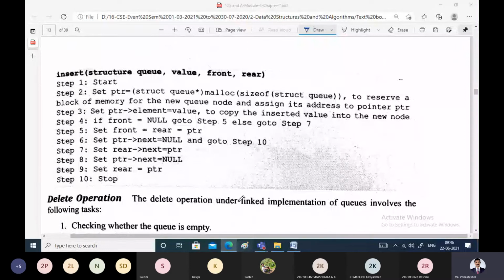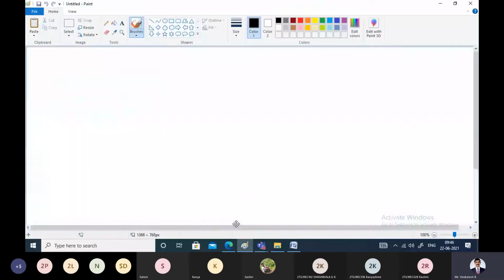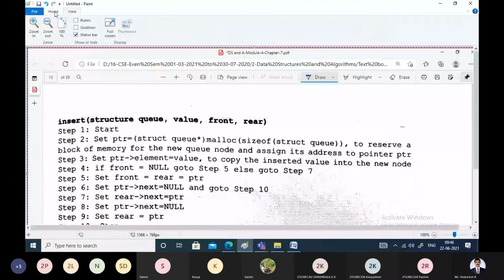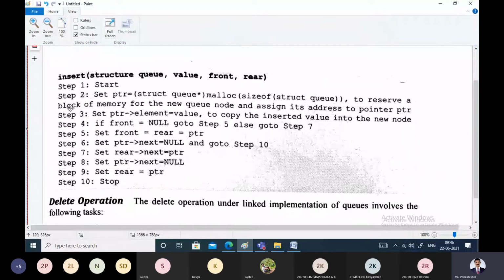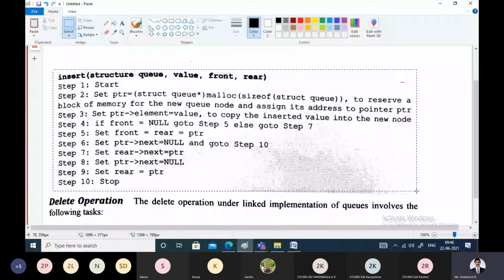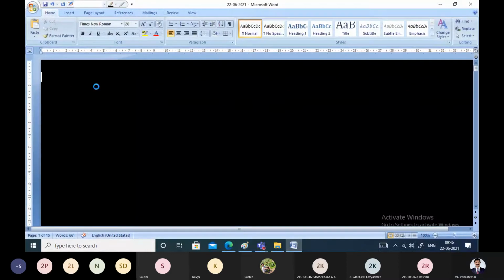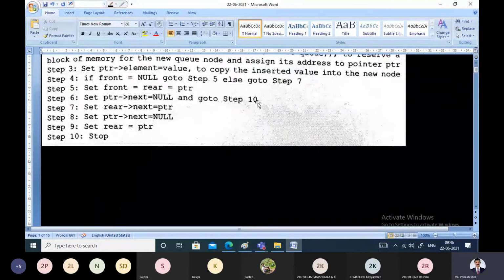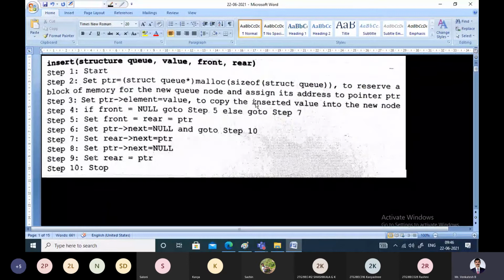So let us study this algorithm, the algorithm for implementation of the insert operation, inserting an element onto the queue. That is, queue implementation we are doing with the help of linked list.